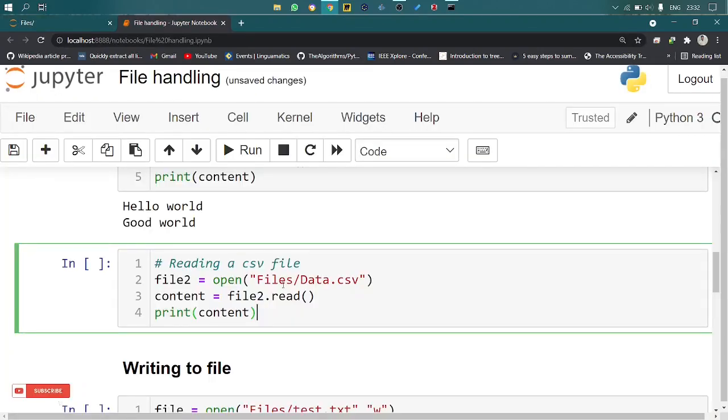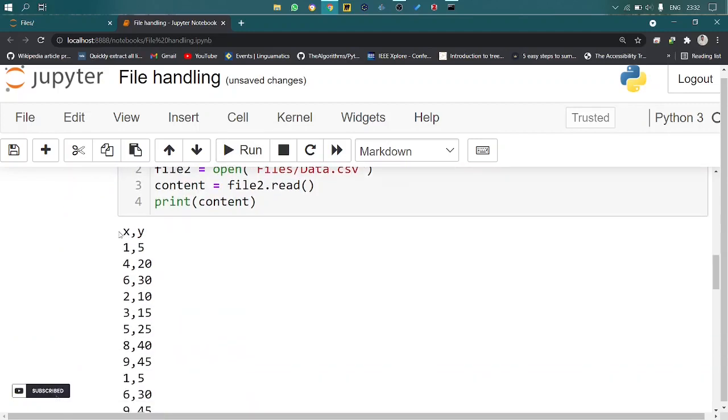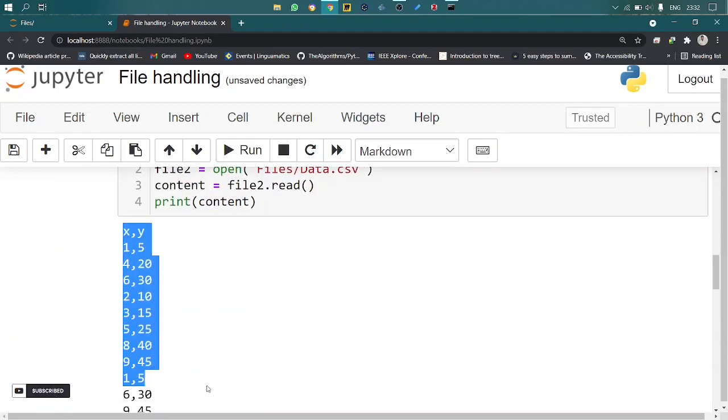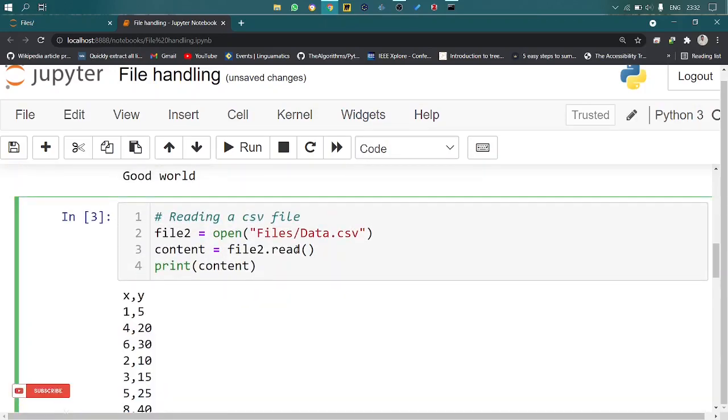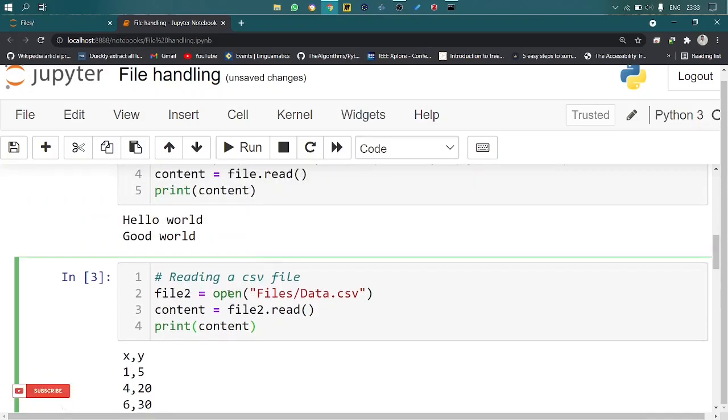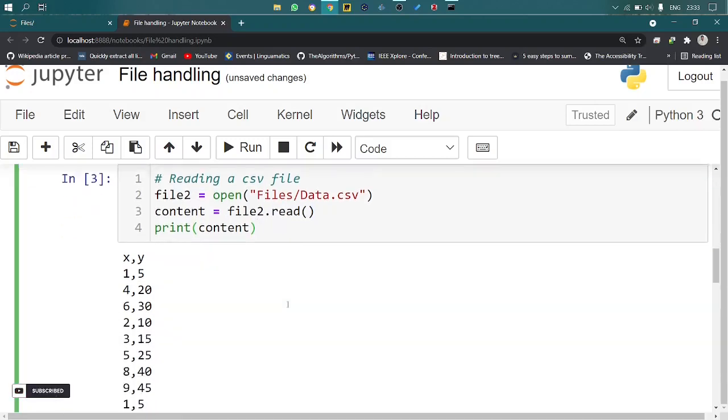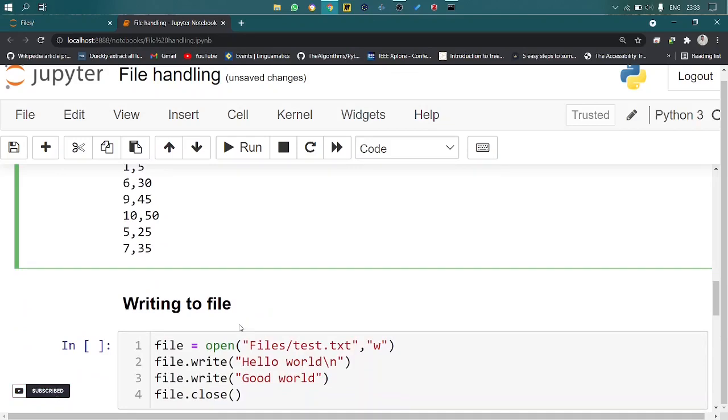Let me read the file with the help of the read function. The content was displayed as the result. This is how you can read any file in Python. We have to use the function open and the function read so that we can read the content from the file. The next one is how to write a file.